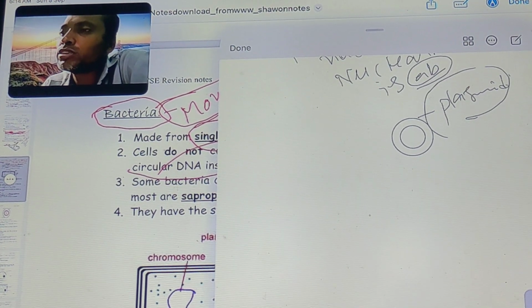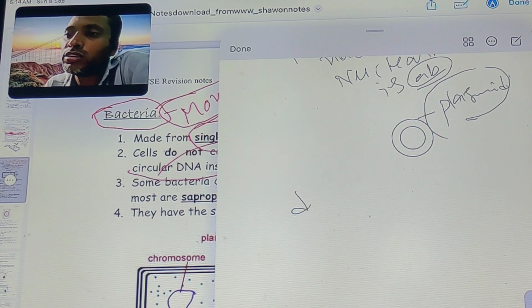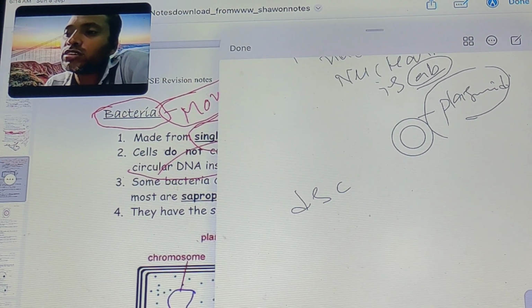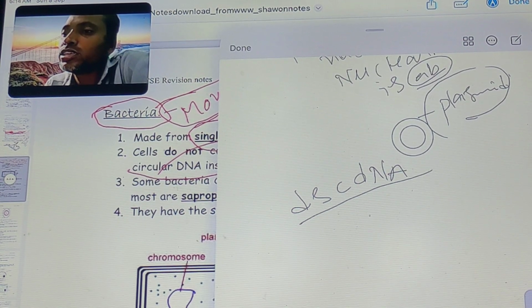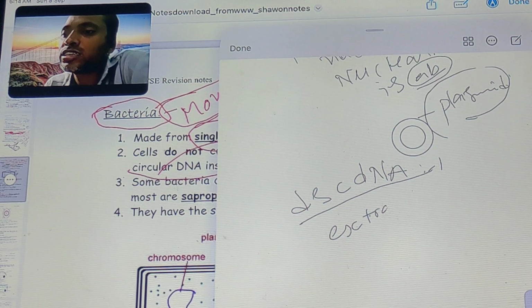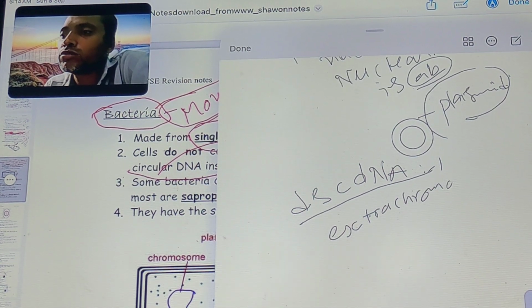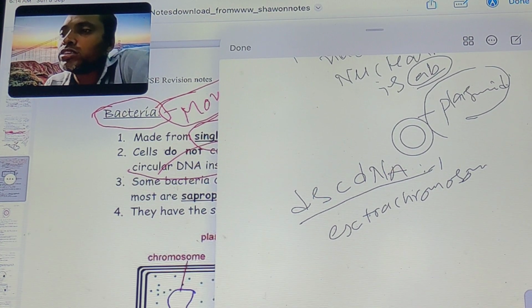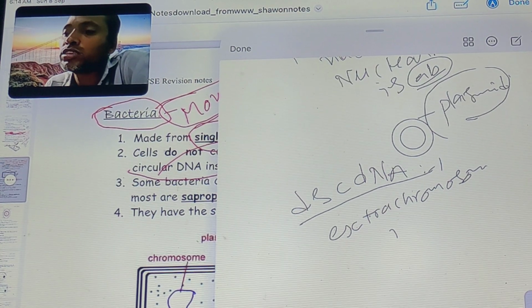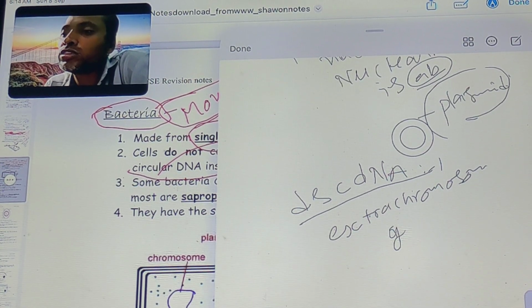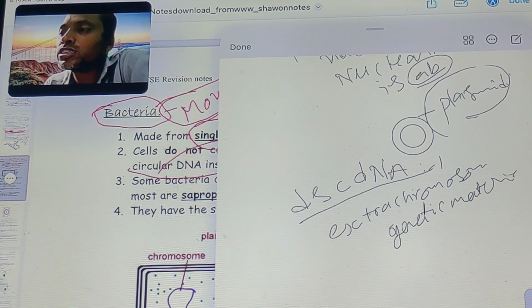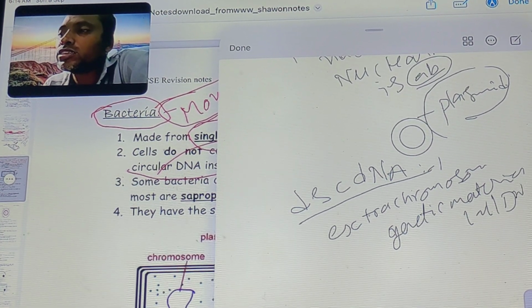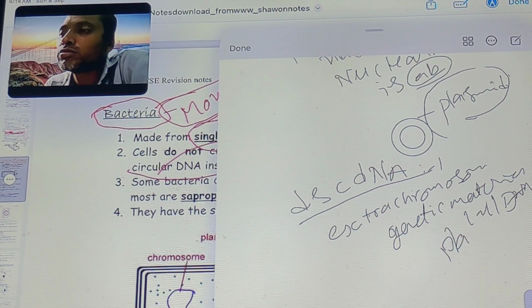The plasmid is a double-stranded circular DNA. This is the plasmid, extra chromosomal genetic material, or extra chromosomal inherited material, called plasmid in Monera or bacteria.